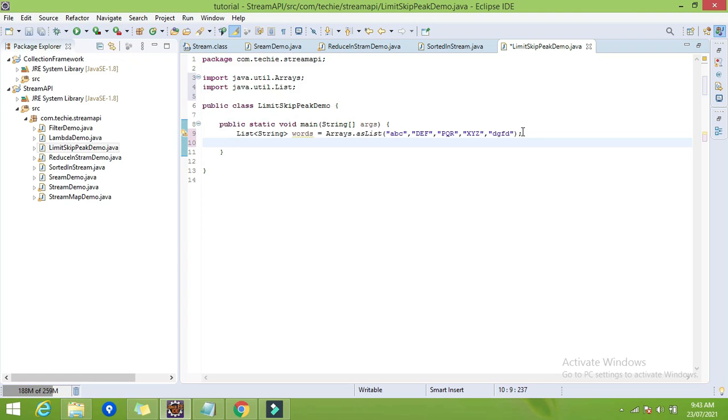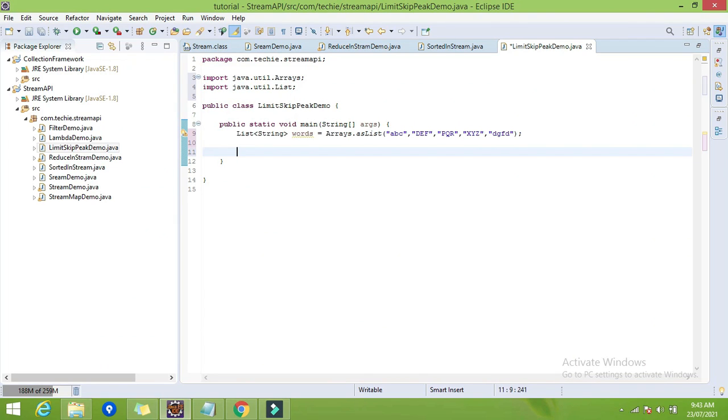If you have a requirement to perform map, filter, reduce or any method on the whole list, then it is not a problem. But if you want to perform some action on particular items like the first three elements, first four elements or first two elements, that time we will use the method called limit. So I will explain it to you.